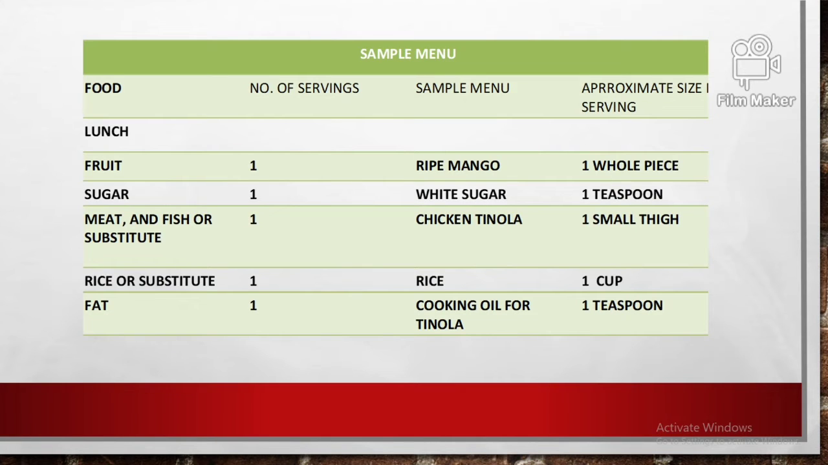For the sample menu of his lunch, he will have one whole piece of ripe mango for the fruit, and he will also be using 1 teaspoon of white sugar. For the meat or substitute, it will be one small thigh, in which the sample menu will be chicken tinola. For the rice or substitute, he will be having 1 cup of rice, and he will be using 1 teaspoon of cooking oil for the chicken tinola.